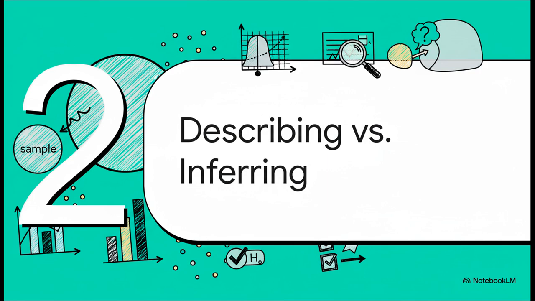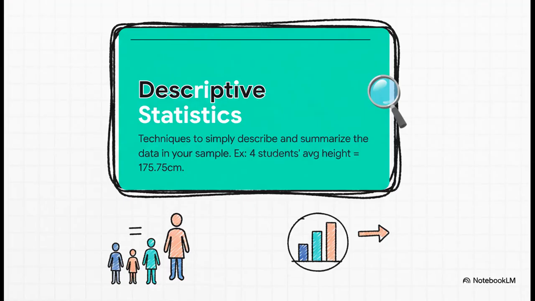So you've gone out and you've collected your sample data. What can you actually do with it? Well, there are basically two main moves in the statistician's playbook. First up is descriptive statistics. And you know what? The name says it all. You're simply describing what you see in your sample. So if we measure 4 students and find out their average height is 175.75 centimeters, well, that's just a fact about our little group. It's a neat, tidy summary of the data we actually have in our hands.